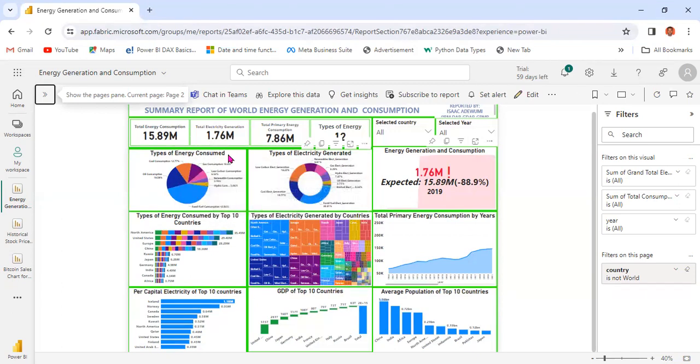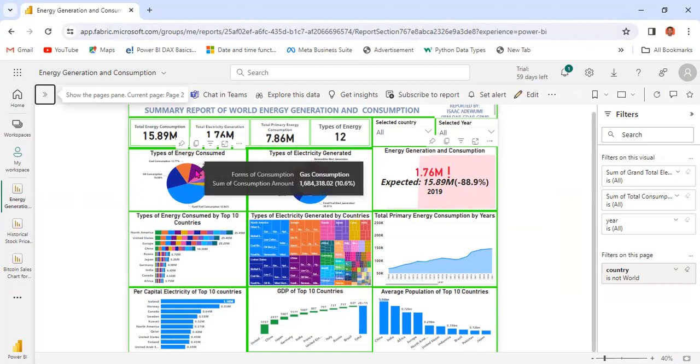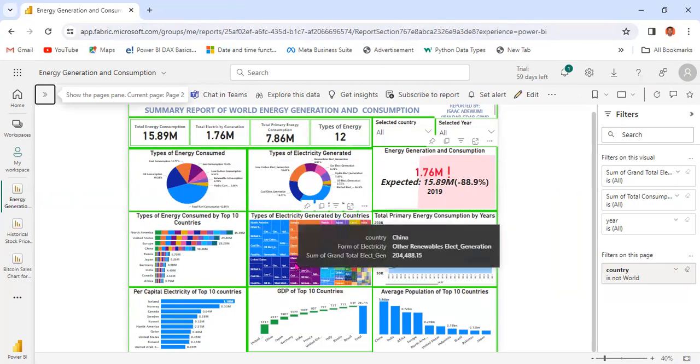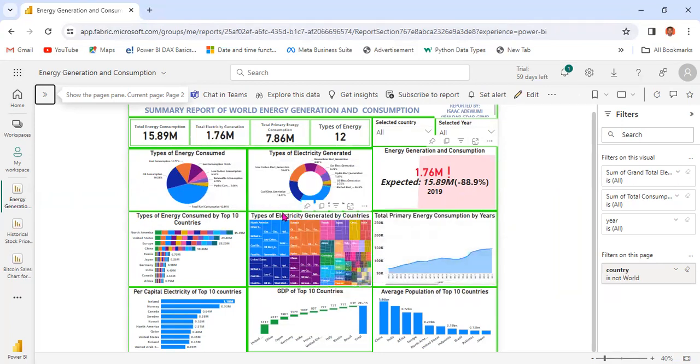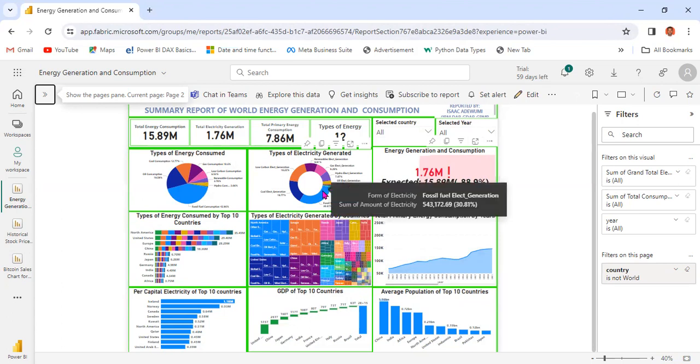And just like that, as I said earlier, we have 12 different forms of energy. What I'm touching here is the gas consumption that represents 10.6%. The second chart here is type of electricity generated. We are looking at where the electricity is generated from.